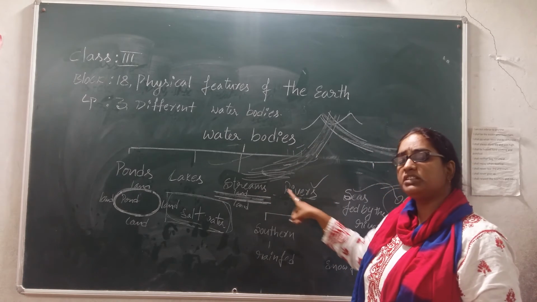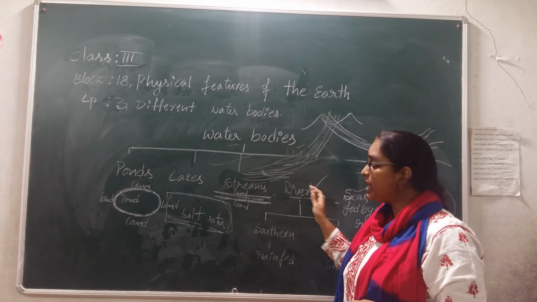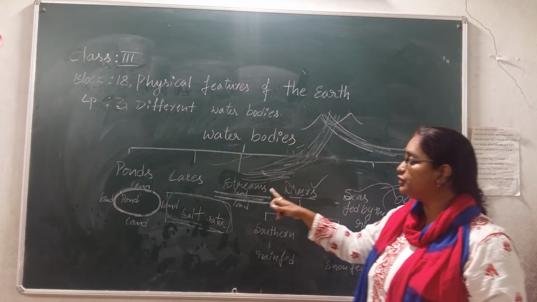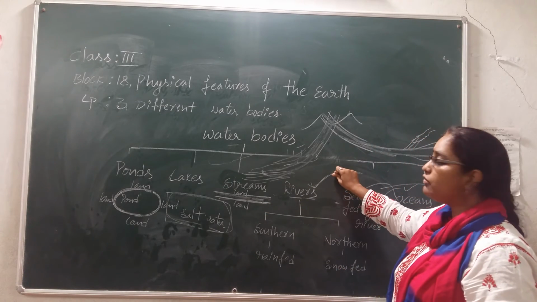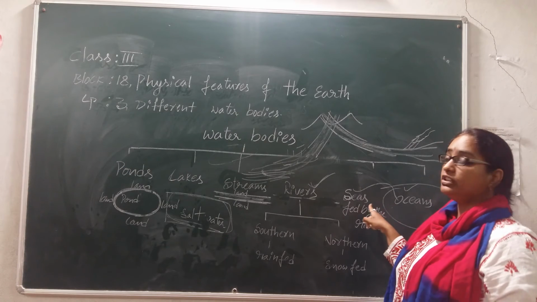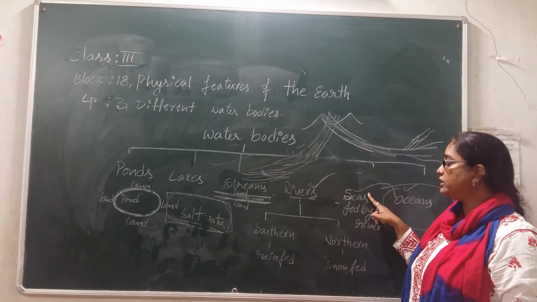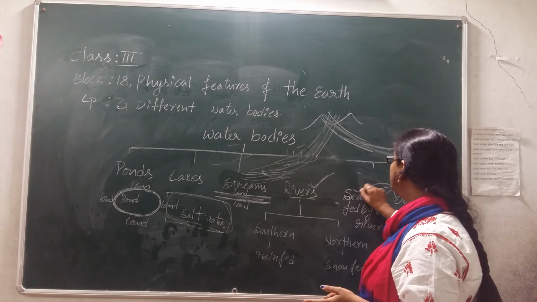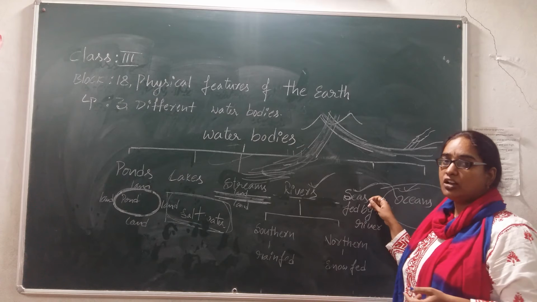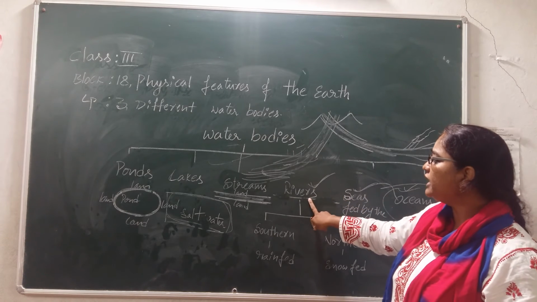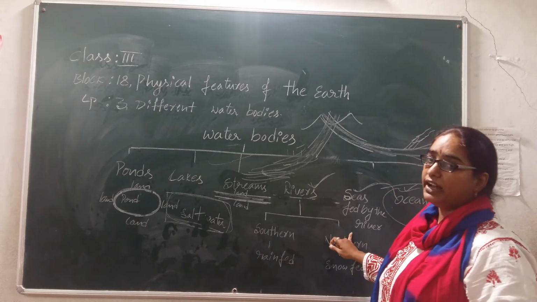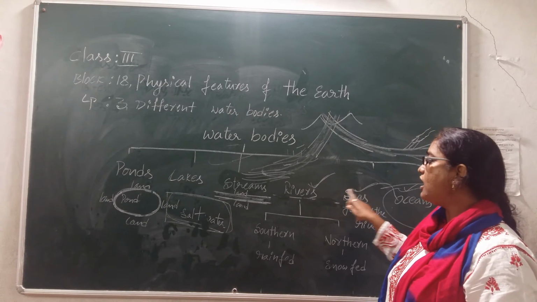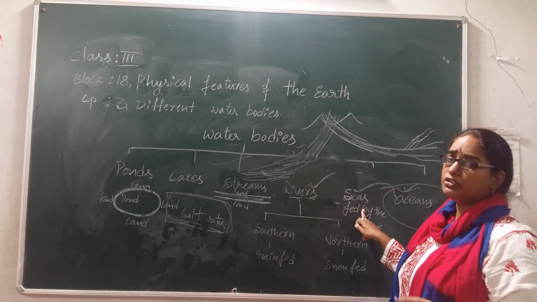So what is the difference between a stream and a river? Compared to streams, rivers are sometimes bigger and sometimes deeper. And where does all the river water go? It will go and adjoin into the seas. Most important, the water of the seas and oceans will be salty only. How many types of rivers do we have? Southern rivers and northern rivers. So all the water we have in seas is water adjoined by the rivers only.